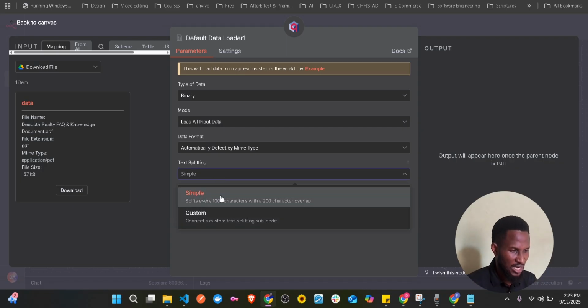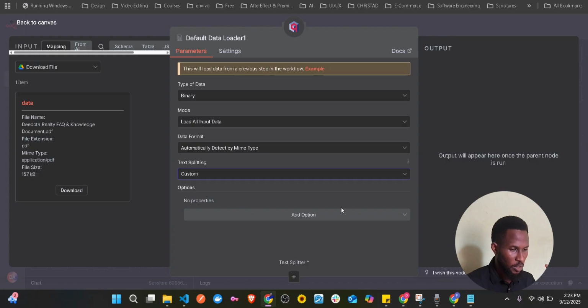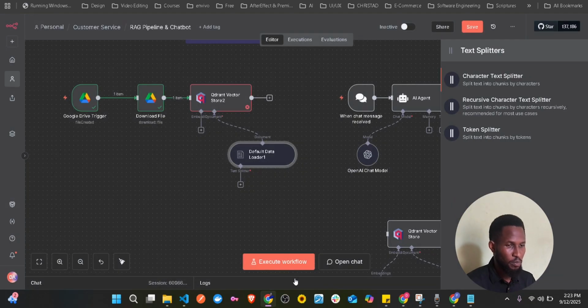We can use split every, but because we don't want to use overlapping, which is very great, let's just go for custom. When you go to custom, you're going to see text splitter here. Like I said, we can't just push all that document as a whole into the vector database, so we need something that's going to split it into maybe 500 to 1000. We call these chunks.